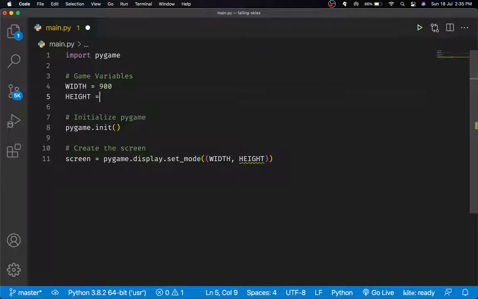Then we can just define the height over here. I'm just going to define it as 700. I think 700 works good, and also if you are using a 1080p display, 700 will fit.